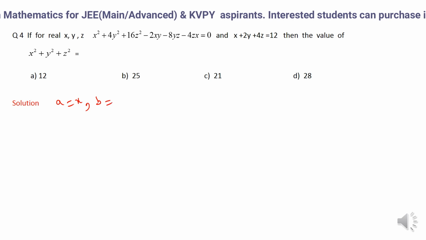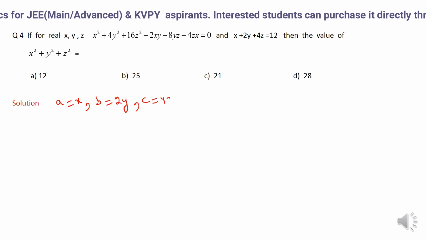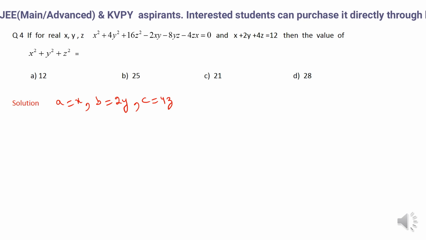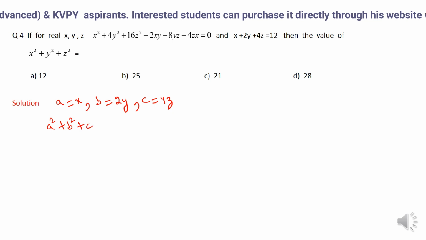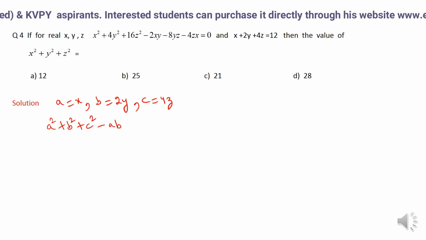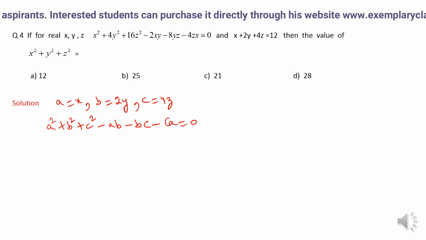b as 2y, and c as 4z, then the given expression actually becomes what? It becomes a square plus b square plus c square minus ab minus bc minus ca is equal to 0, isn't it?